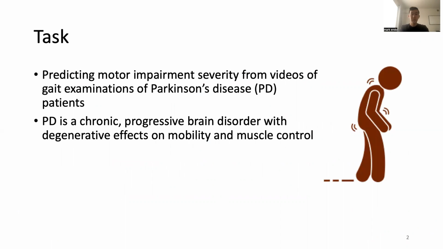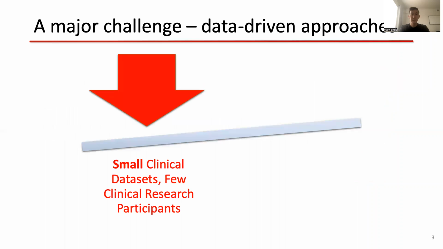The task that we are working on is predicting motor impairment severity from videos of gait examinations of Parkinson's disease patients. Briefly, Parkinson's disease is a chronic progressive brain disorder with degenerative effects on mobility and muscle control. One challenge of this task is that we often have small clinical data sets because of the difficulties in recruiting and obtaining data from research participants.